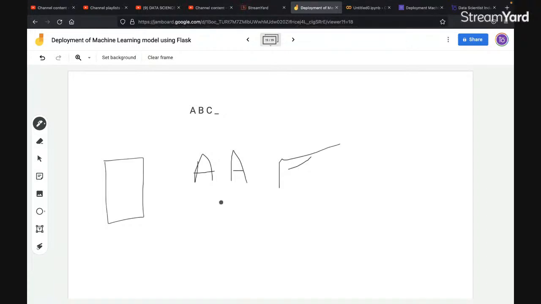It might happen that the toddler will create A like this, and in the next try he or she might try like this, and so on. So after try and try and try, they will receive the perfect result, right? This is the entire funda of machine learning. Machine learning says that the way humans learn, we are going to take the same way.